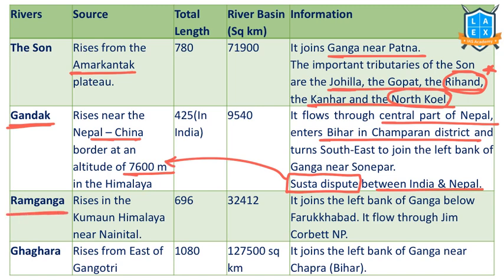Ramganga. The Ramganga River rises in the Kumaon hills of the Himalayas, near the Nainital region. It joins the left bank of the Ganga below Farrukhabad. It flows through Jim Corbett National Park. Very important. We have recorded environment-related videos also, 12 videos.